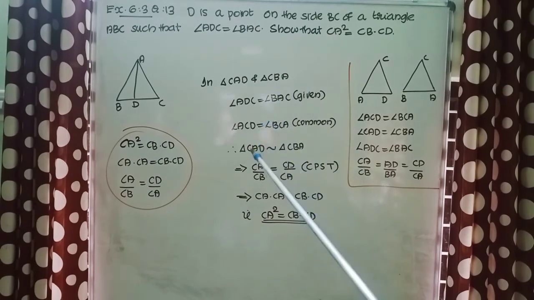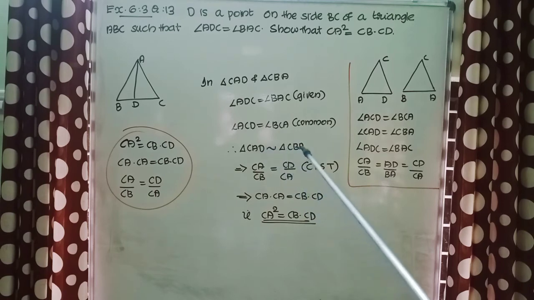So we can write triangle CAD similar to triangle CBA. Therefore, we can write CA by CB equal to CD by CA, corresponding parts of similar triangles. Then cross multiply. We get CA into CA equal to CB into CD. That is CA square equal to CB into CD.